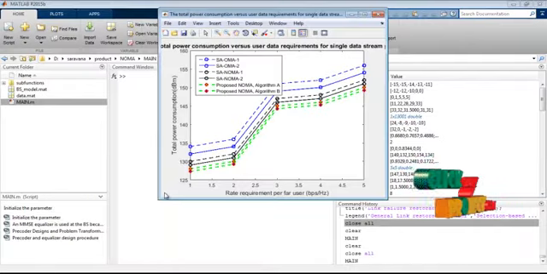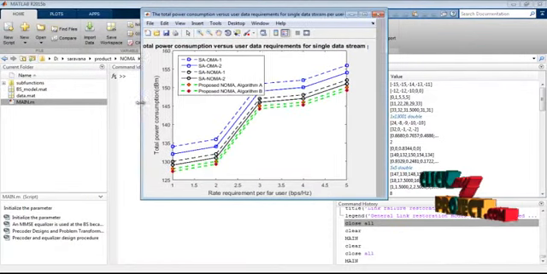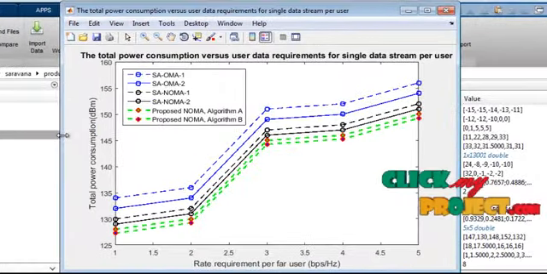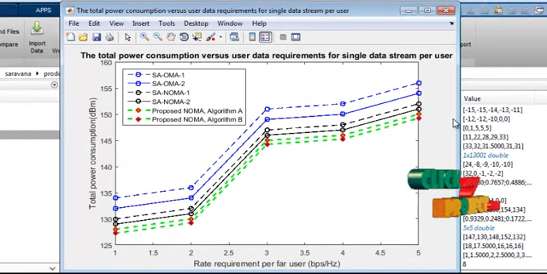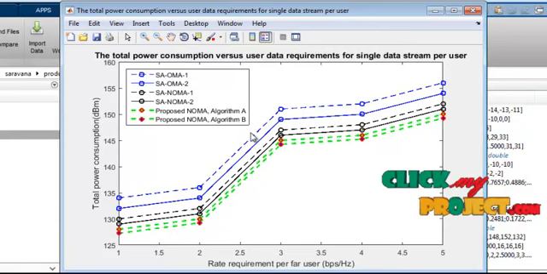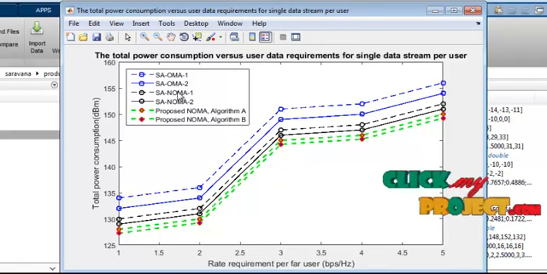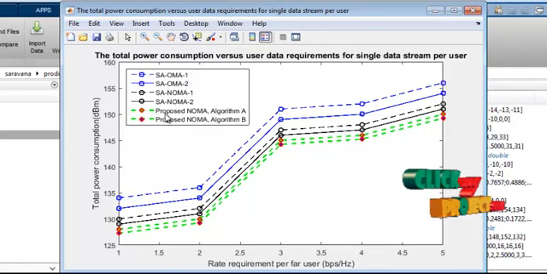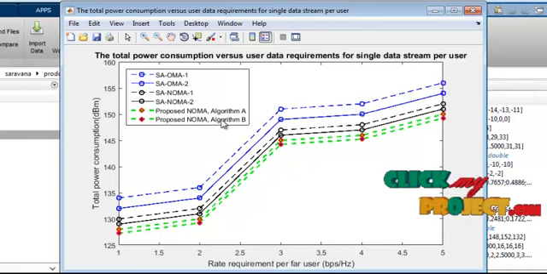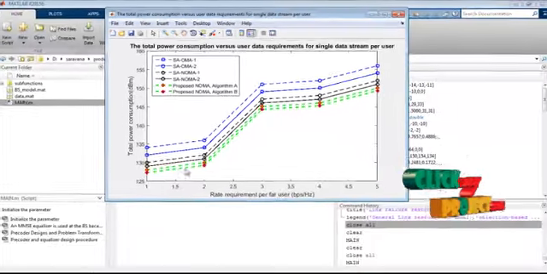Next, this is our total power consumption versus user data requirements for the single data stream for users. So this is like our algorithm steps. This is OMA for the previous existing systems. We use this as a comparison algorithm, and this is our proposed NOMA system with sequential algorithms A and B. So this graph will be plotted.